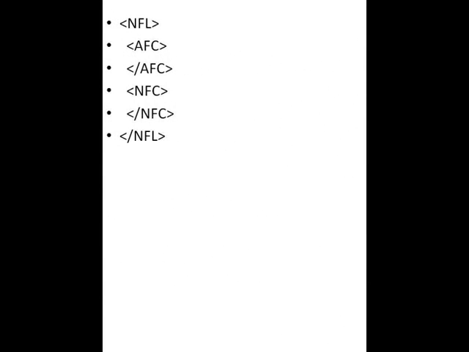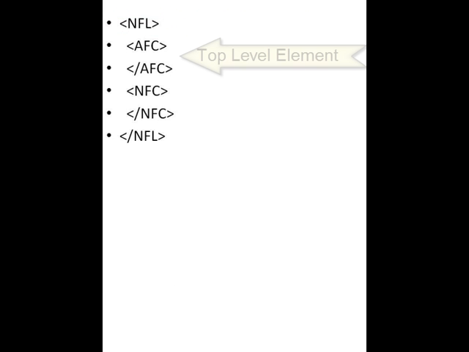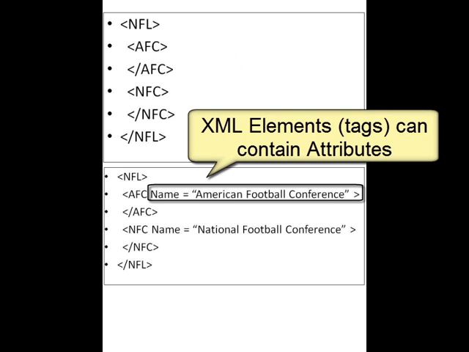It's time to arm you with a couple of vocabulary terms. The NFL element, the all-encompassing element, is known as the root element. The AFC and NFC are what's known as top-level elements. Now, we can't tell what the AFC and NFC stand for, so sometimes you might want to put in what's known as an attribute. An attribute is a description within a tag that gives you more information about what that tag means and some of its properties.